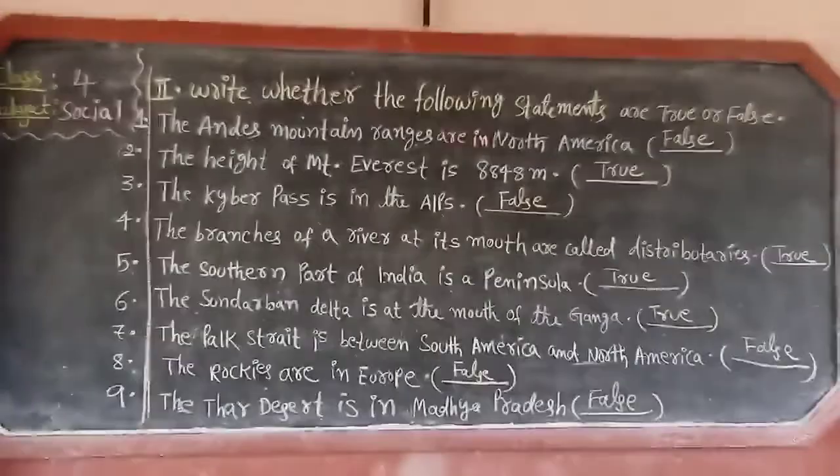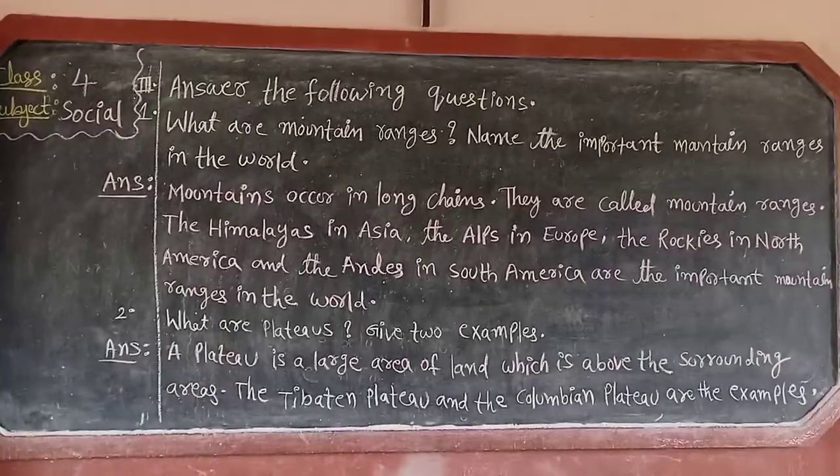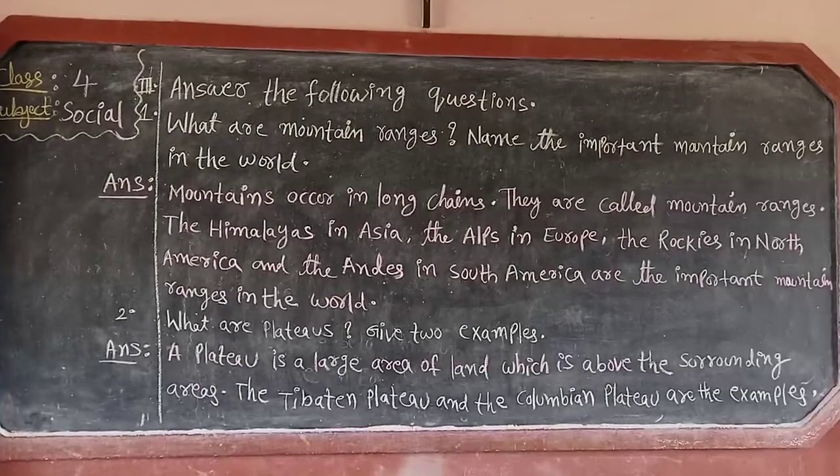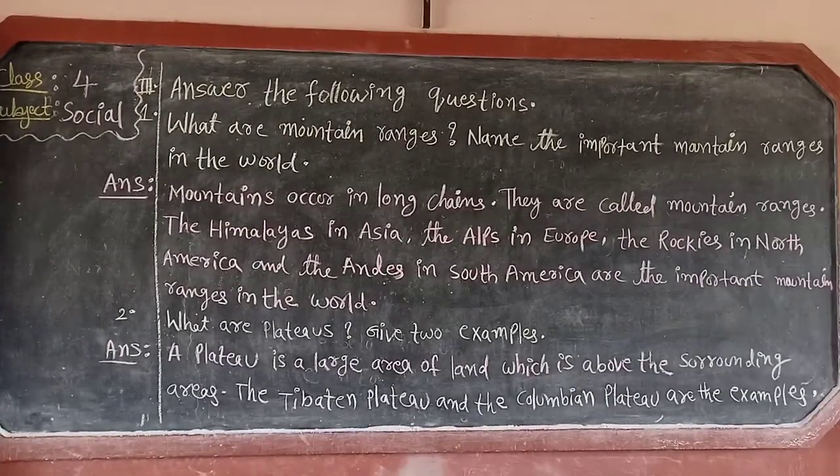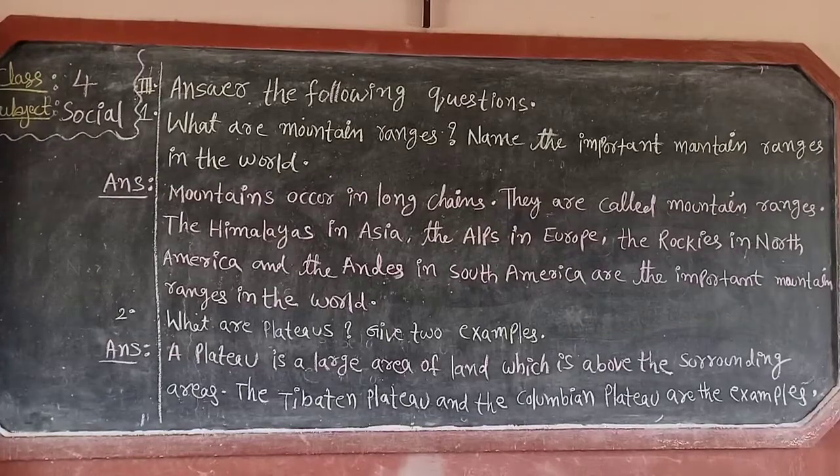Now let us go to the third bit, that is, answer the following questions. Look children, this is the third bit. Read the first question. What are mountain ranges? Name the important mountain ranges in the world. This is the first question.